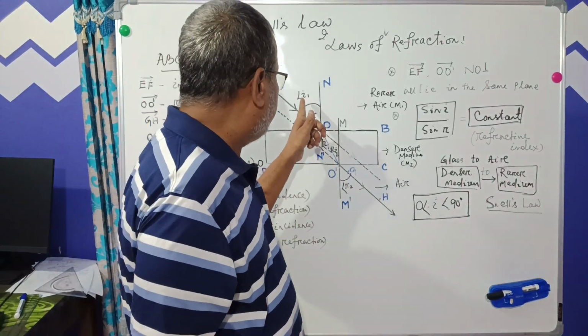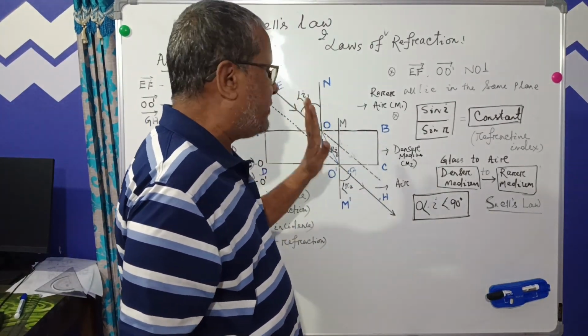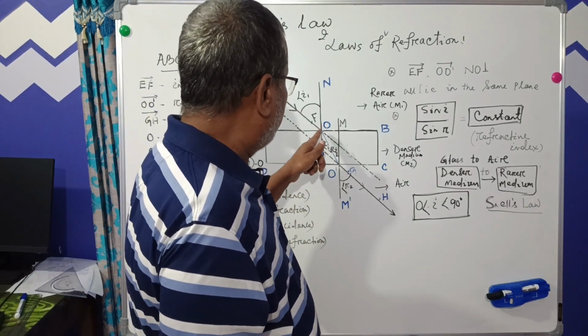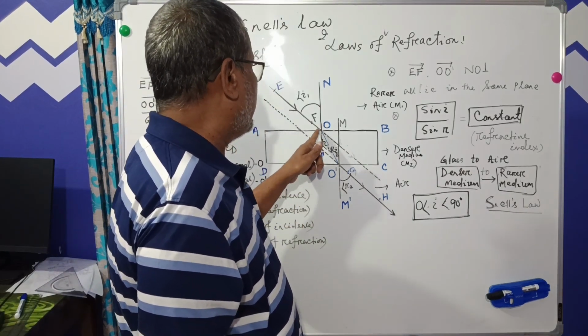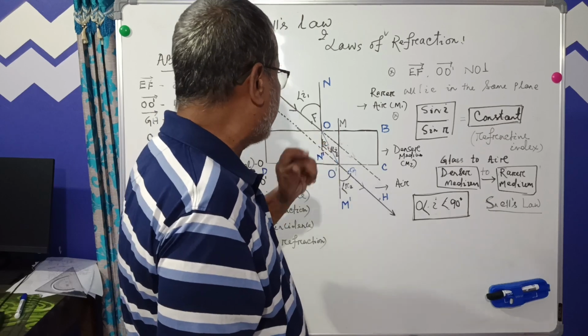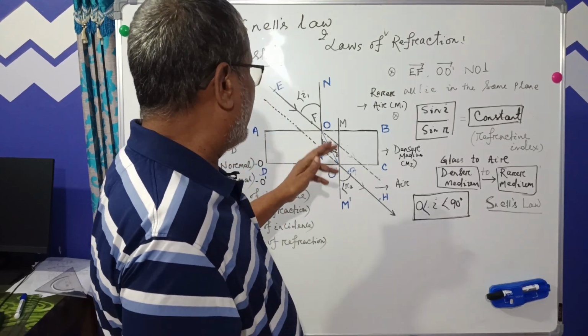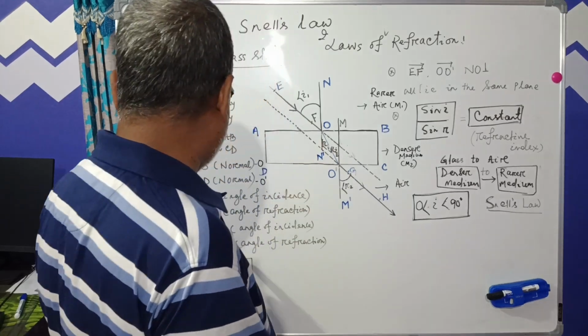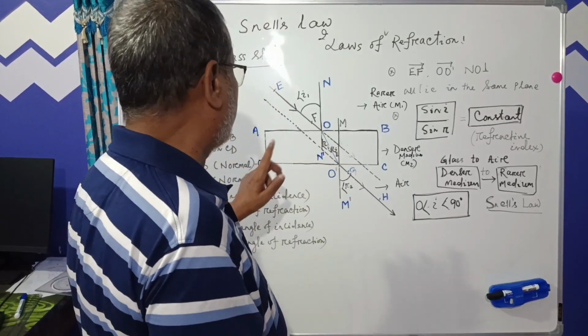Now the angle formed by the normal and the refracted ray is called the angle of refraction, denoted by the symbol r1.